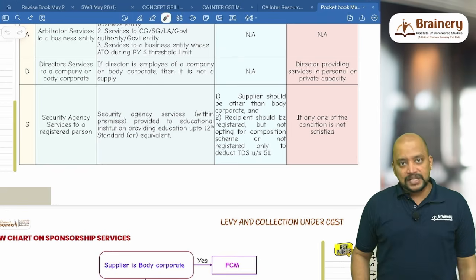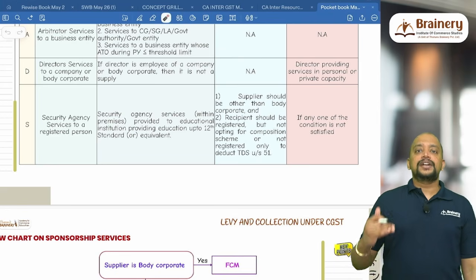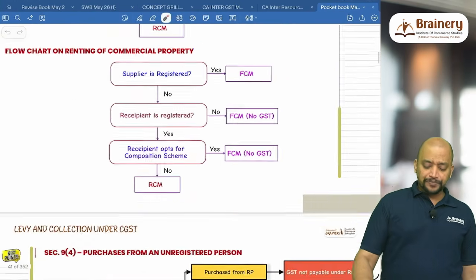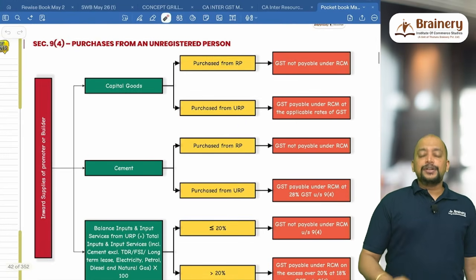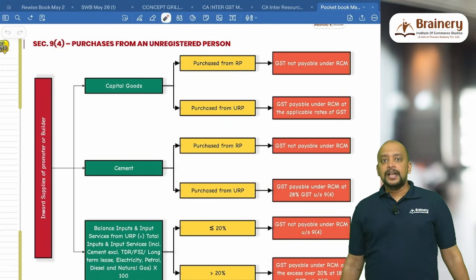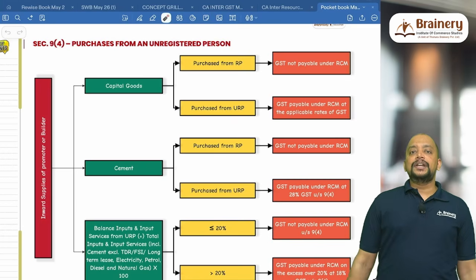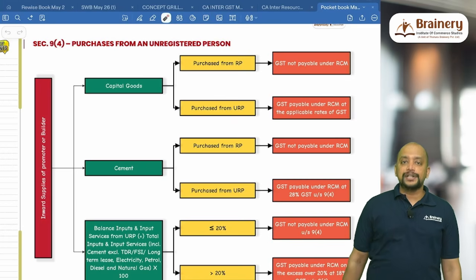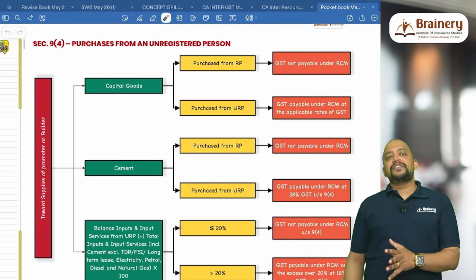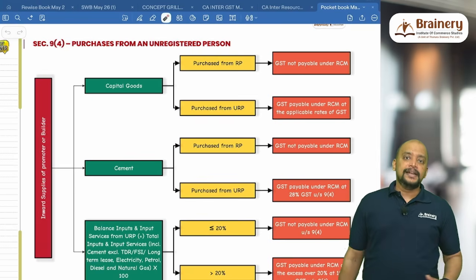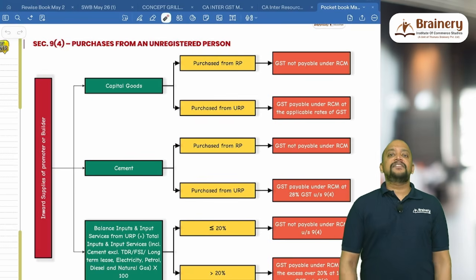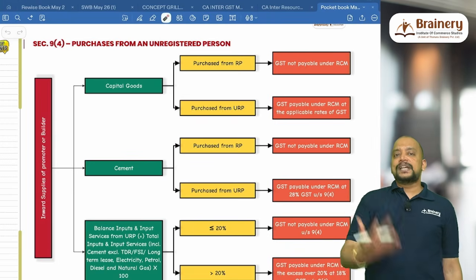So these are the list of services we have under 9(3), read with Notification 13/2017, where the liability to pay GST is on the recipient. Then we have 9(4). So 9(4) is applicable for a promoter or builder who is making purchases from an unregistered person. And remember, this 9(4) is applicable only in case of residential projects, because in case of residential projects, the rate of GST will be 1.5% for affordable housing and 7.5% for non-affordable housing without ITC. Means the builder cannot take ITC on their inward supplies. Therefore, whenever they are buying from an unregistered person, they need to pay GST under RCM.